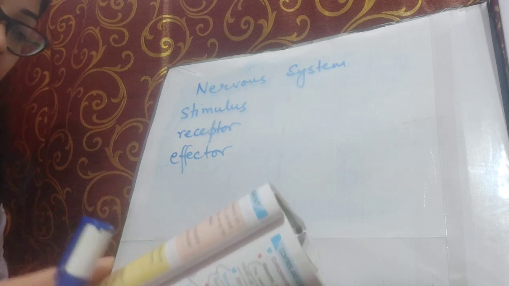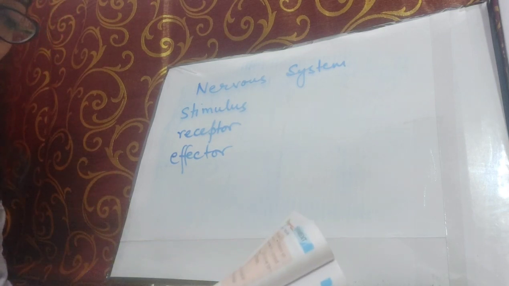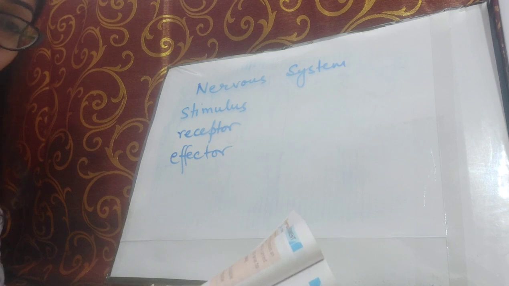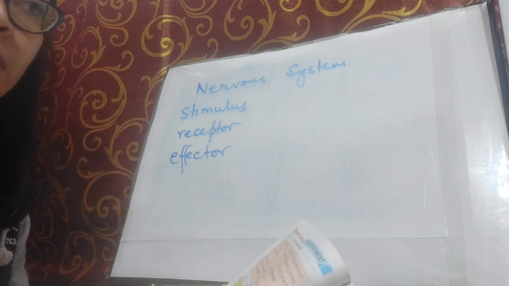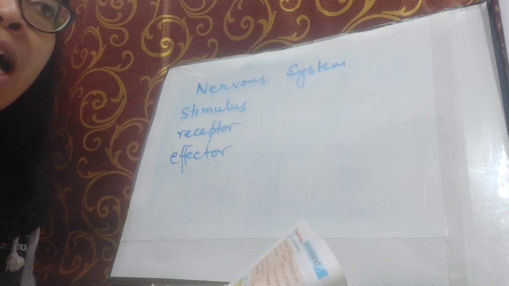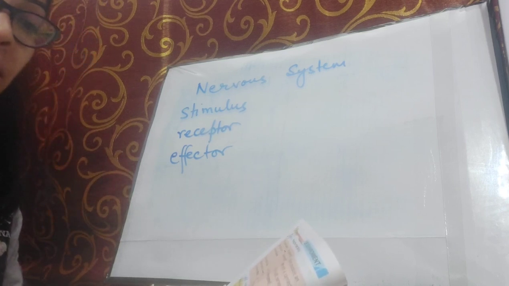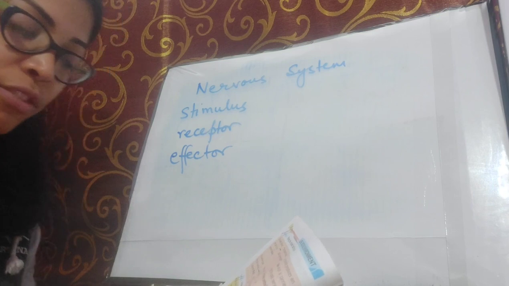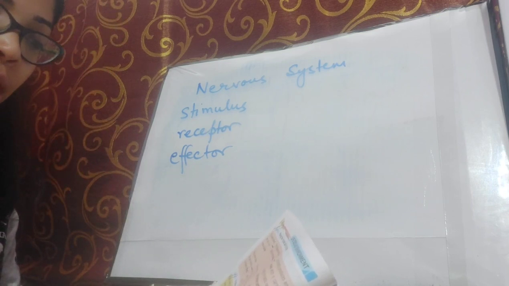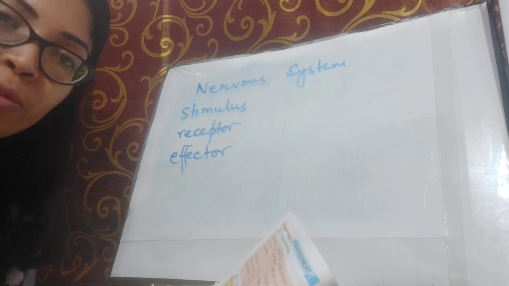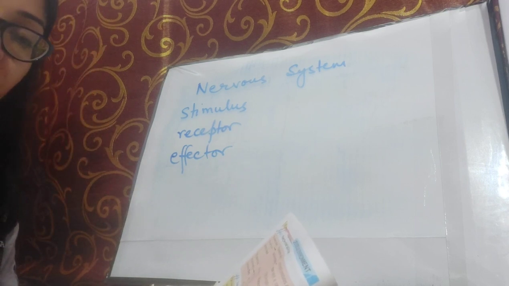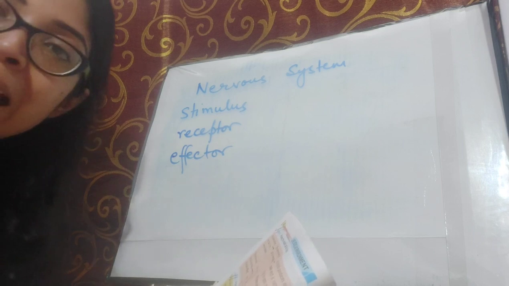The mode of action of hormone and nervous system are very different, although both of them control and regulate the activities in our body. In case of hormone, the mode of action is very slow, so it is called slow control of the system. While in case of nervous system, the mode of action is immediate and instant.